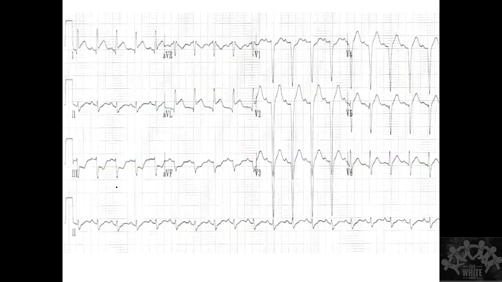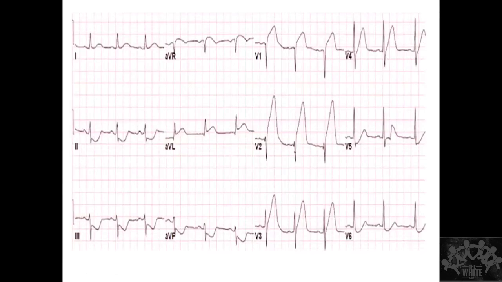What is the significance of ST depression here? There is no significance. It is just that it is reciprocal to the lateral lead. Want me to mark the ST segment in V2? There is no ST segment. See, this is the J point. See, this is my baseline. This is the J point here. The ST segment is gone here. It's elevated here. The ST segment and T wave are merging.